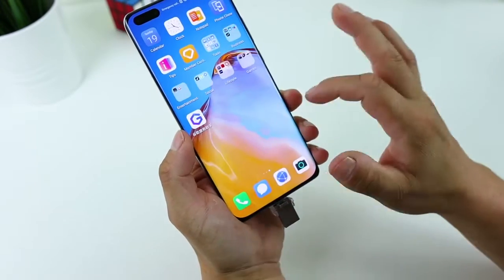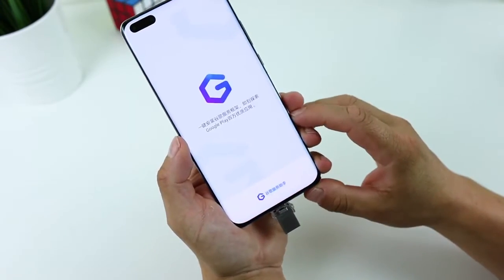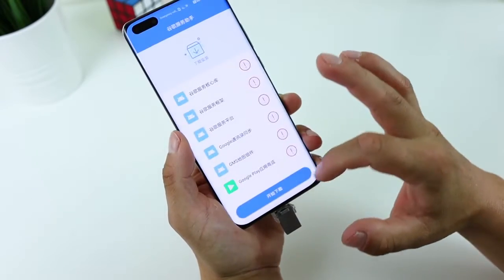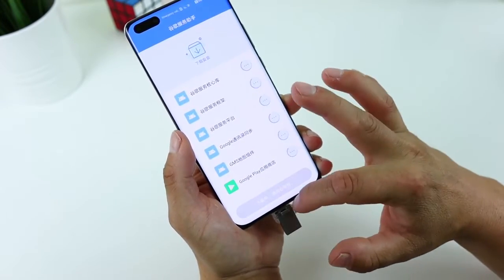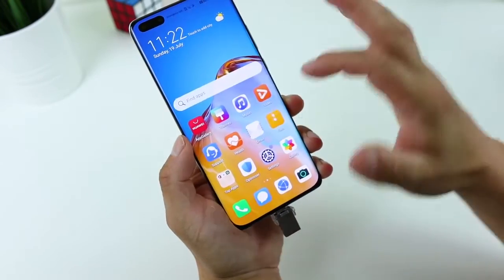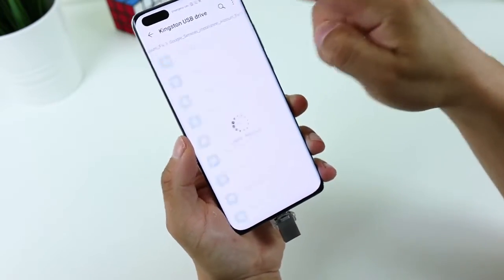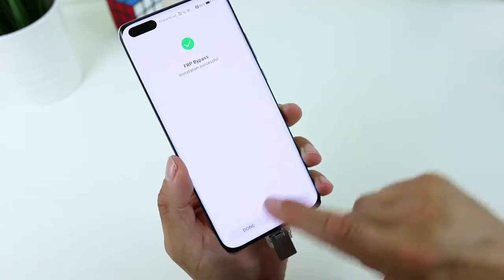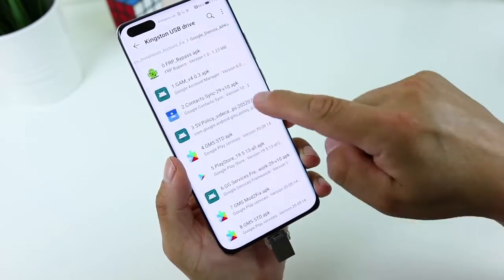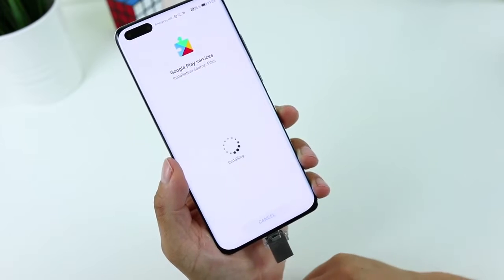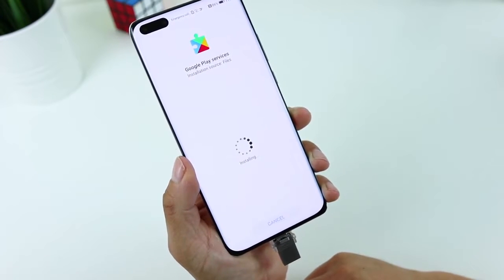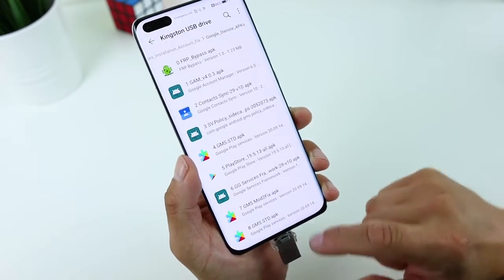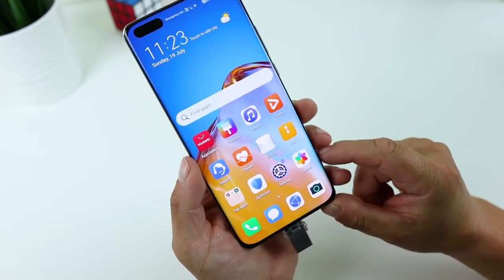Go back, open LZ Play. Activate, allow, and tap on the blue bar. Okay, files. And now you have to install the apps from 0 to 5. I will show you. And Google Play Store, done. Go back. What next?